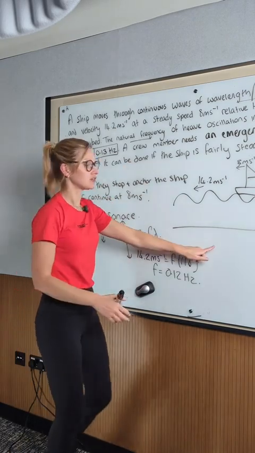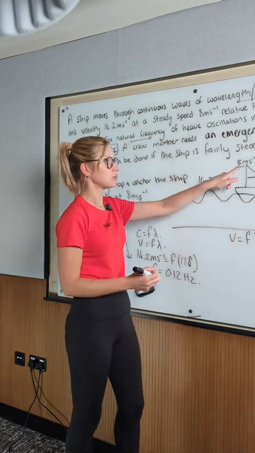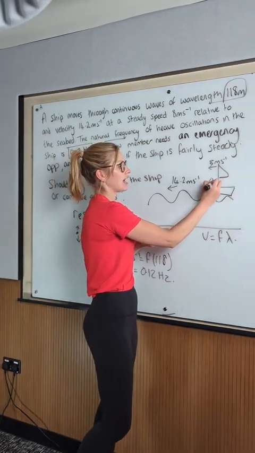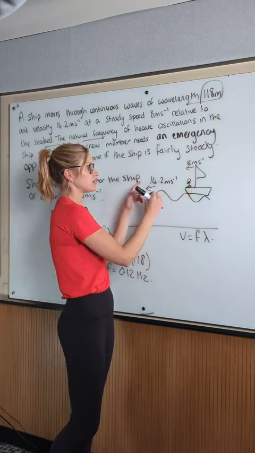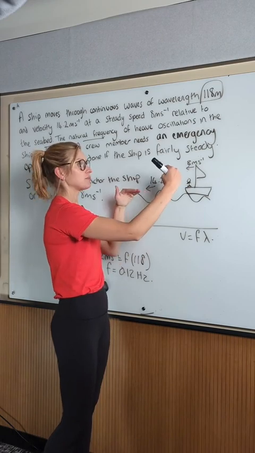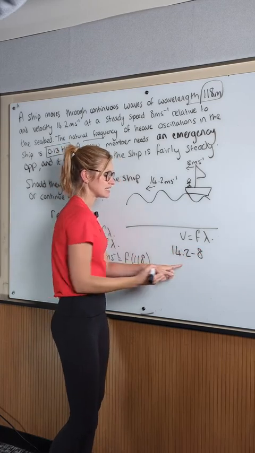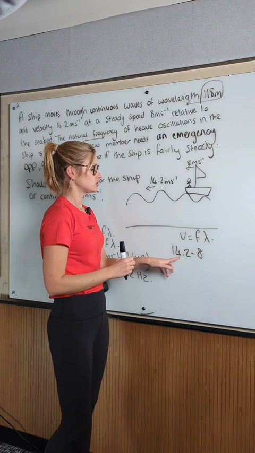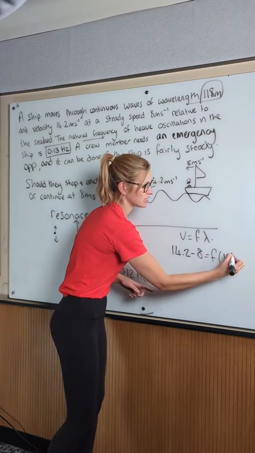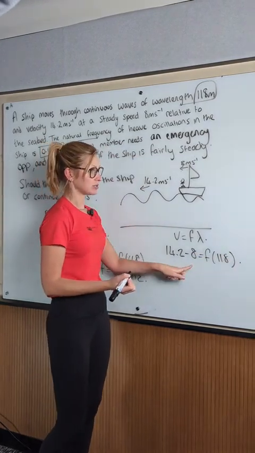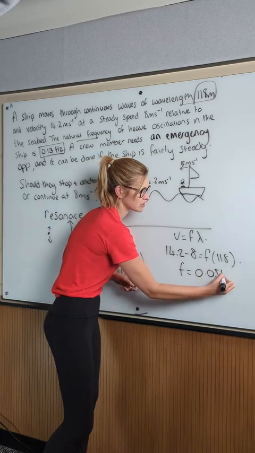If you look at the other extreme, again v equals f lambda, if we just keep moving, I don't actually think I'm moving at 8 meters per second. If I'm on the boat and the water is moving beneath me at 14.2 meters per second, I see both of them moving. So I'm actually moving at 14.2 minus 8 meters per second. The speed, 14.2 minus 8, equals the frequency times 118. When I subtract and divide by 118, the frequency I get here is 0.05 hertz.